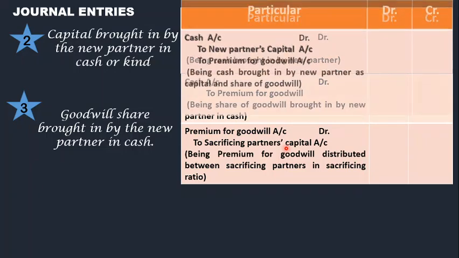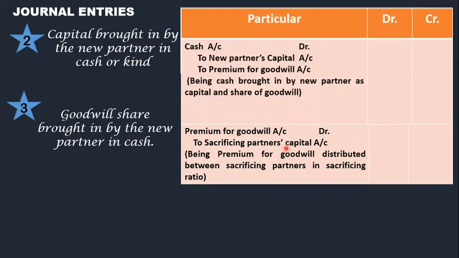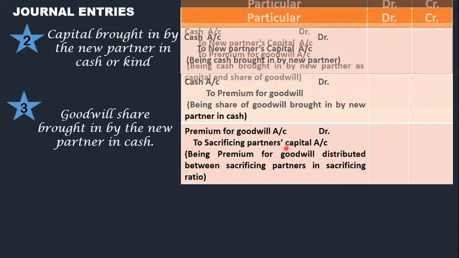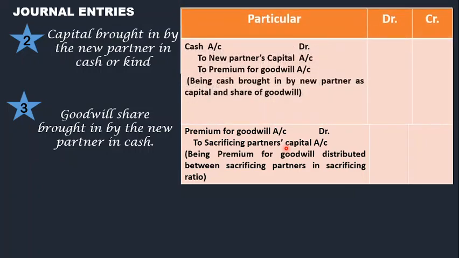But in case, there's one more thing here: the previous two entries, the cash which is brought in by the new partner and the premium for goodwill, we can pass as a compound entry. So it can be recorded in one entry. As I was telling, this premium amount is credited to the sacrificing partners' capital account.